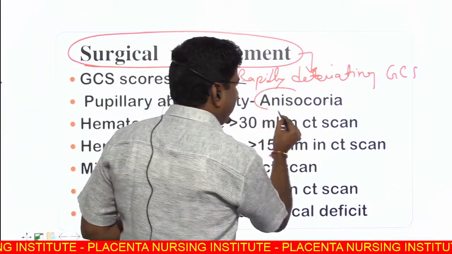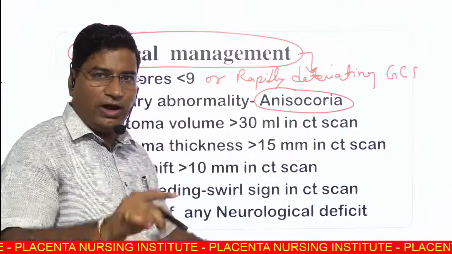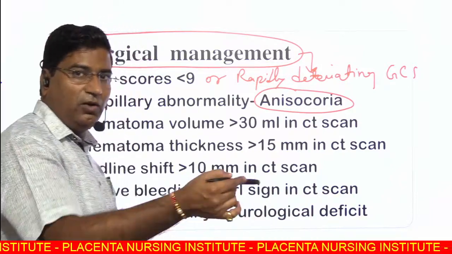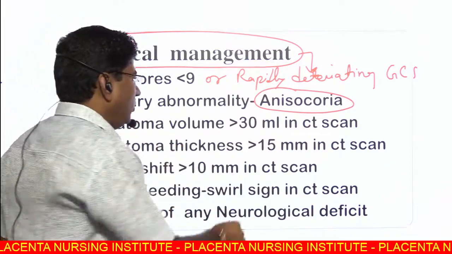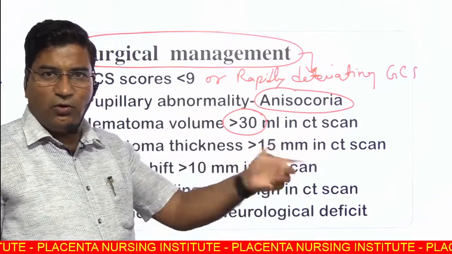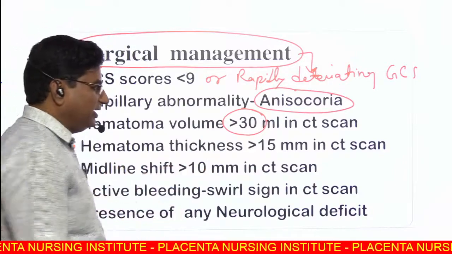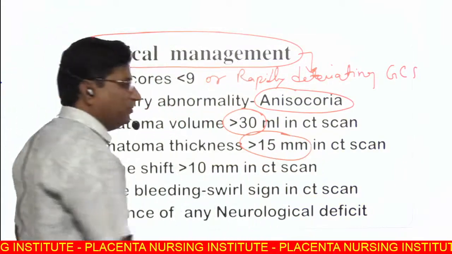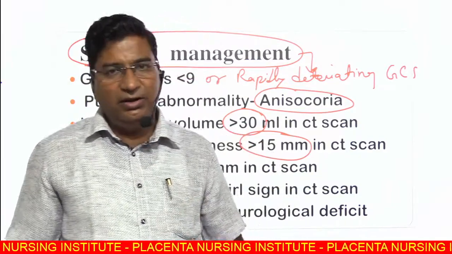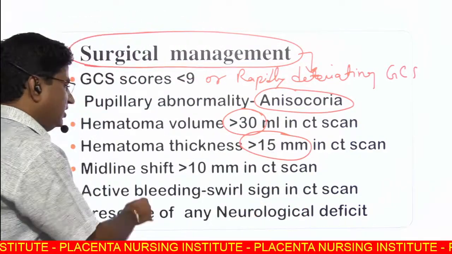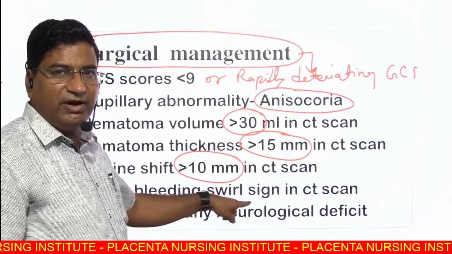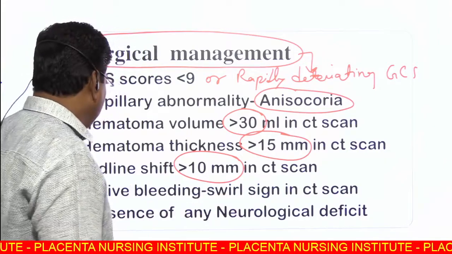Pupillary abnormality, anisocoria. When you see unequal pupil, ipsilateral dilated and opposite is normal or constricted. Hematoma volume more than 30 ml. Hematoma is large, then you go for evacuation. Hematoma thickness more than 15 mm in CT scan. Thickness also matters. If it is more than 15, then go for evacuation. Midline shift more than 10 mm, you go for surgical intervention.